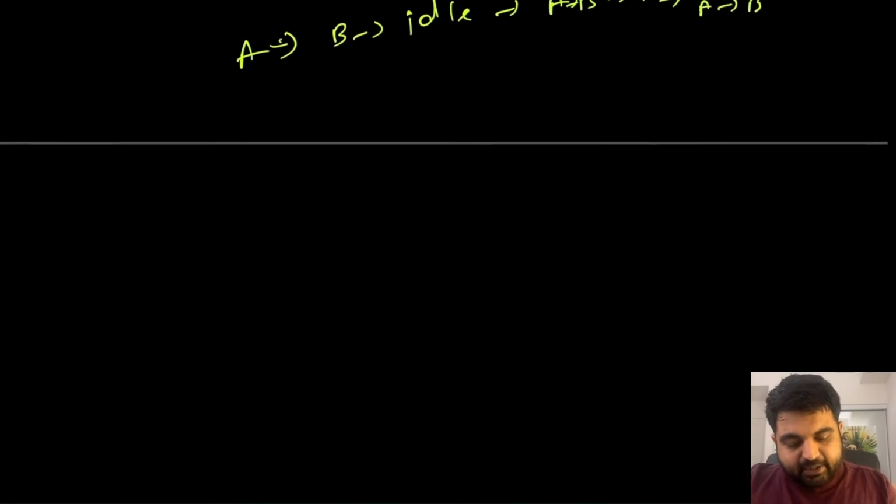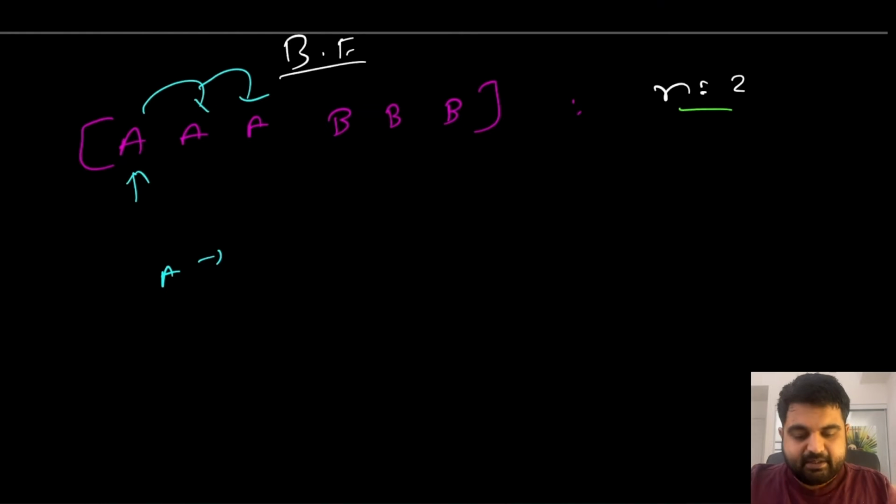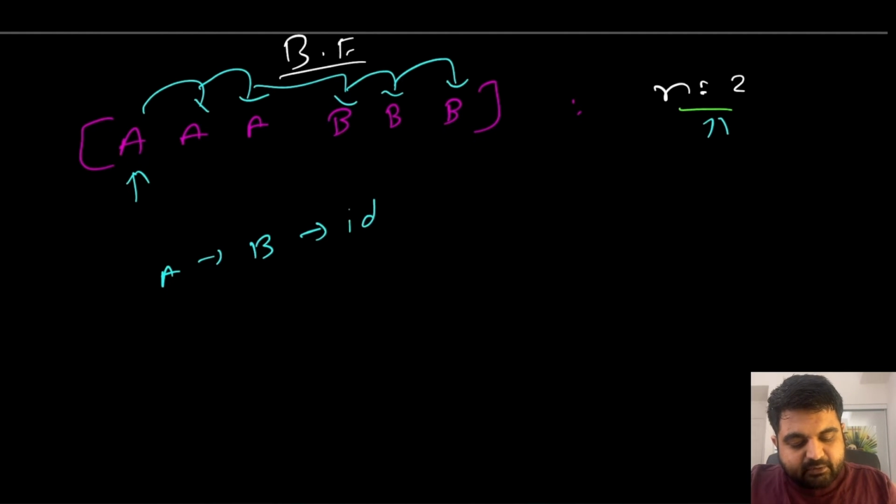Now first let's try to understand the brute force approach. Logically, the simplest brute force approach would be to try out every single possible permutation and combination. So we start with task A, then we try to find what is the next task that is not A. We identify task B and mark task B. Then we try to identify if there is any other task that we can do that is not A nor B within this 2 window period. We cannot find anything, so then we decide to go idle.